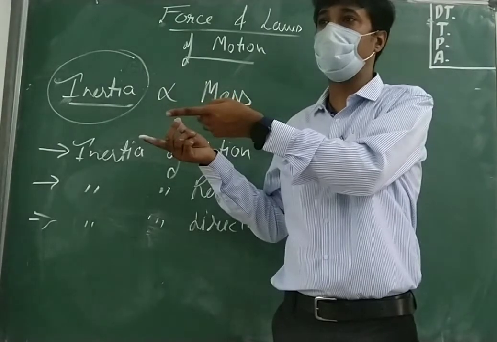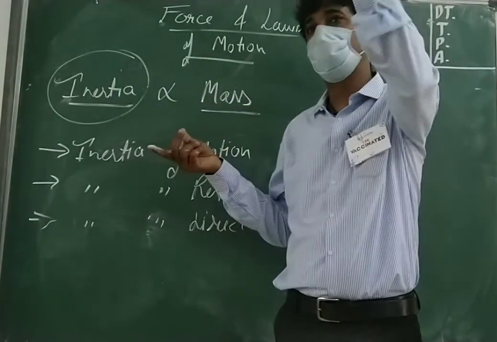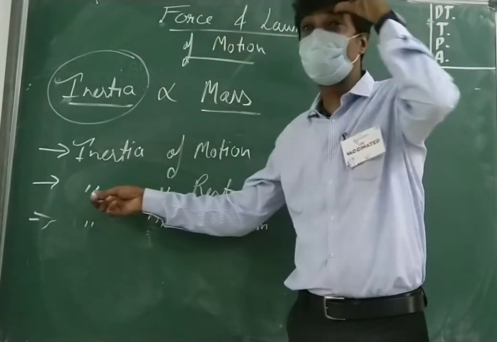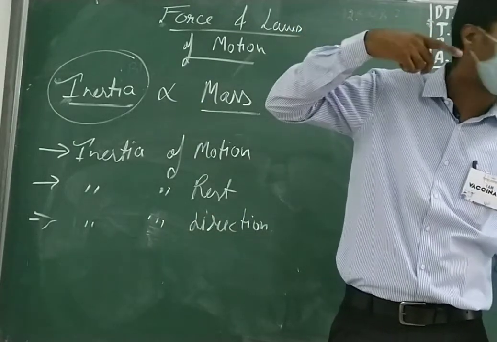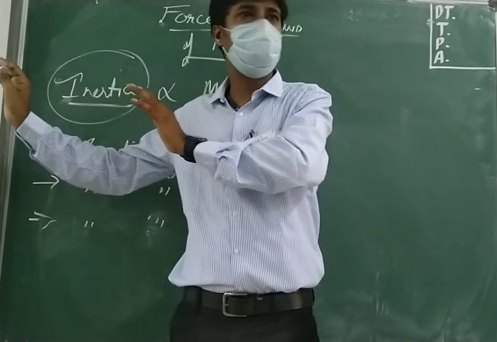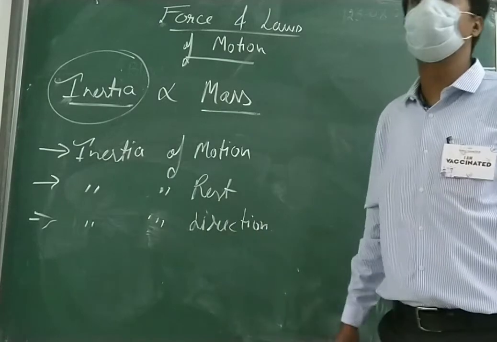Cycle and truck both were at rest. Which one are you going to push? Cycle. That was inertia of rest. It is also opposing the change in state. It won't move at all. Yes or no? Yes, sir. Last one, inertia of direction.